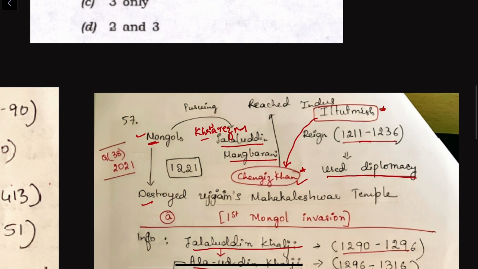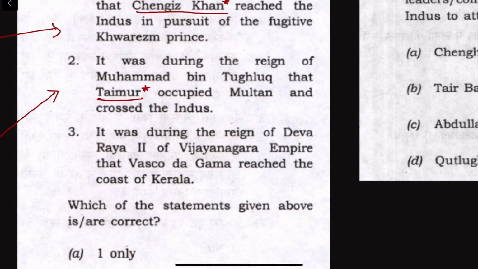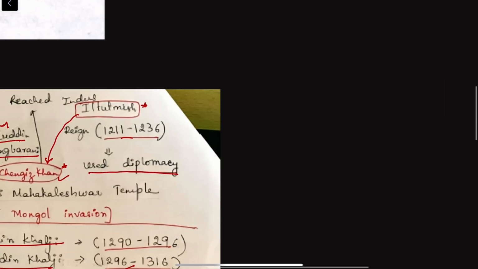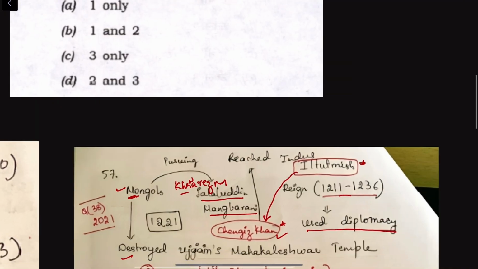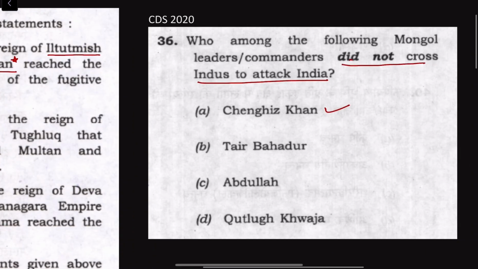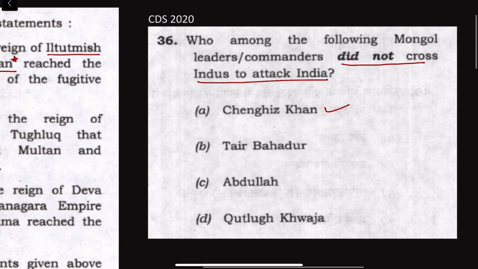With this understanding, let us revisit the questions which we just encountered. So here, serious question: who among the following Mongol leaders or commanders did not cross the Indus to attack India? So it was Chengiz Khan. He reached the Indus, but he did not cross the Indus. It was because of the diplomacy of Iltutmish. This is the right answer.